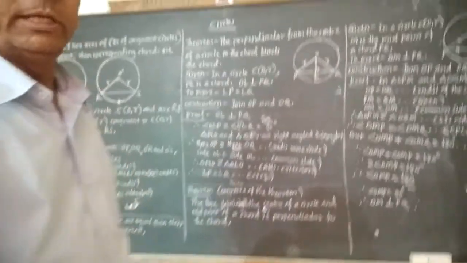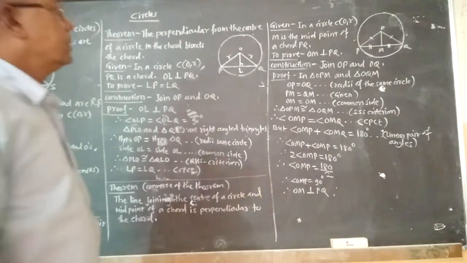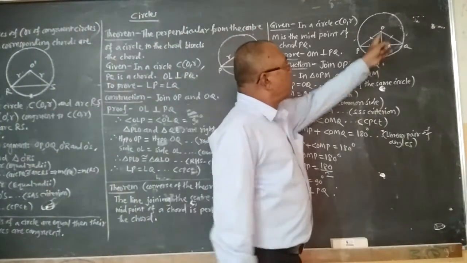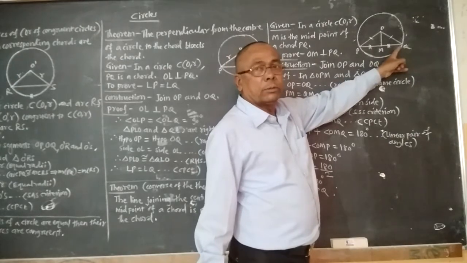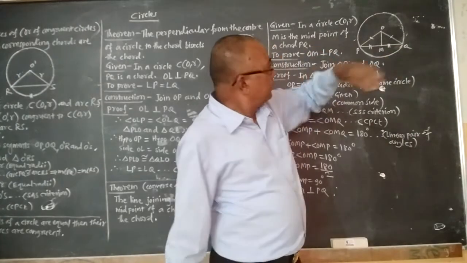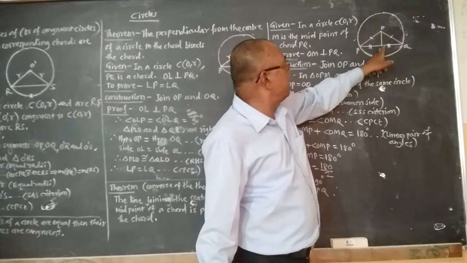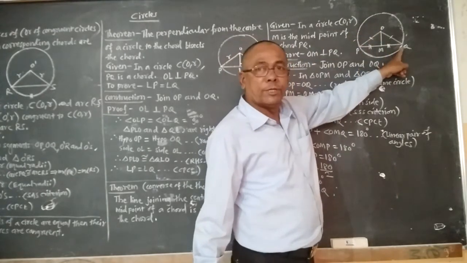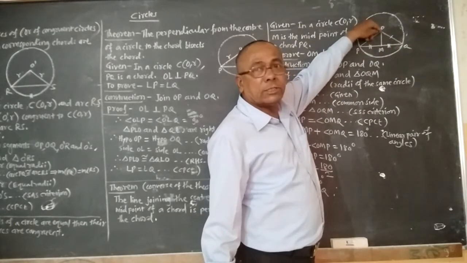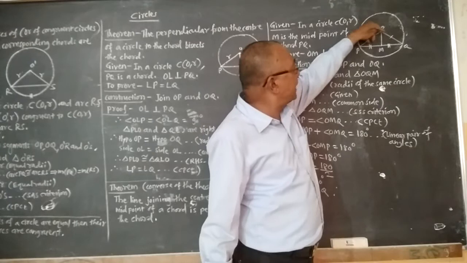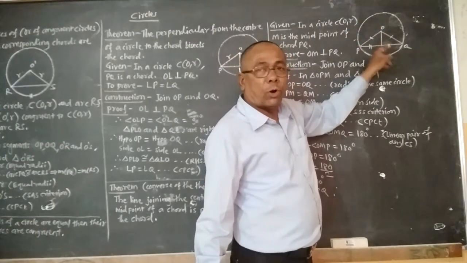Here if we consider the figure, O is the center of the circle and PQ is the chord, and M is the midpoint of the chord PQ, and OM is the line passing through the center O and midpoint of the chord.